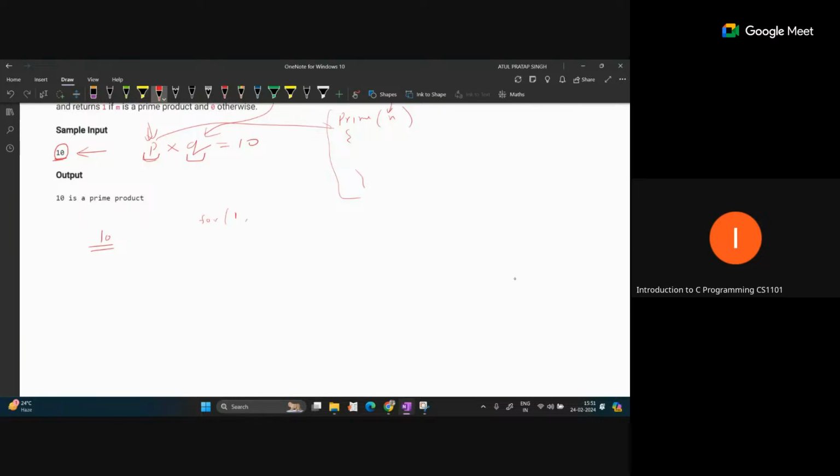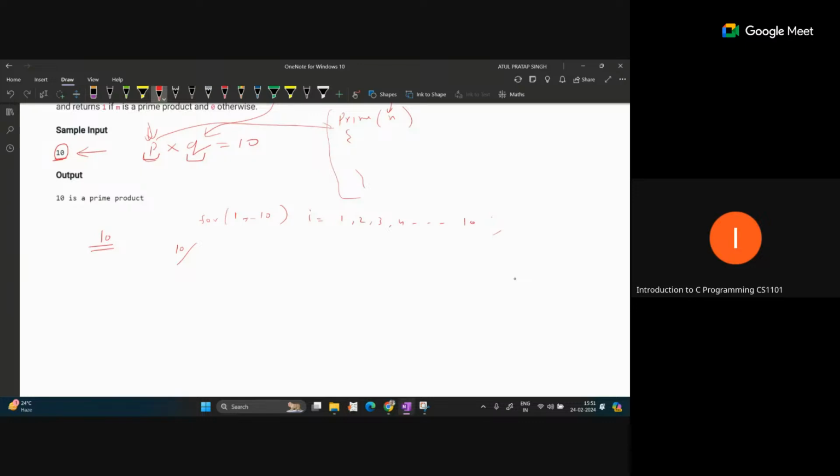You can start from 1 to 10, and check if 10 is divisible by the loop number or not. So we start from i equal to 1, then 2, then 3, then 4, like this, till 10. This is the basic approach.